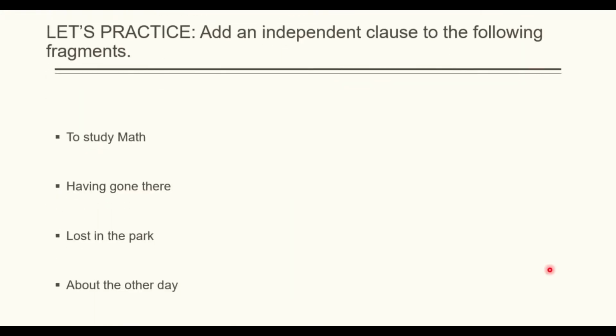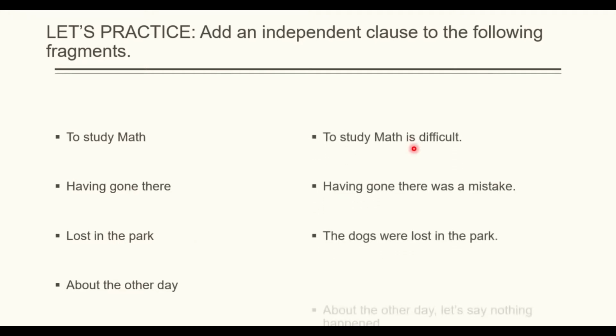This is a practice that you did with me during classes. I asked you to add independent clauses to the following fragments: "to study math," "having gone there," "lost in the park," "about the other day." So you gave me many ideas, but my suggestions for you are the following. For example, "To study math is difficult," "Having gone there was a mistake," "The dogs were lost in the park," and "About the other day, let's say nothing happened."